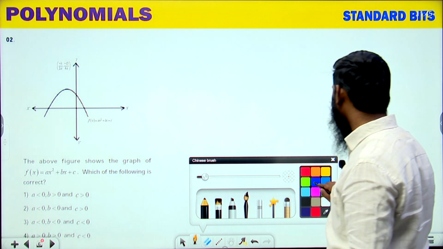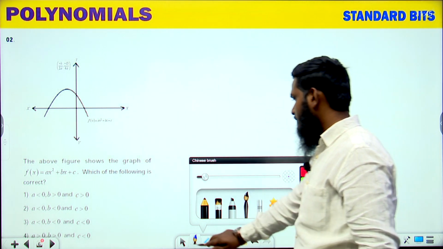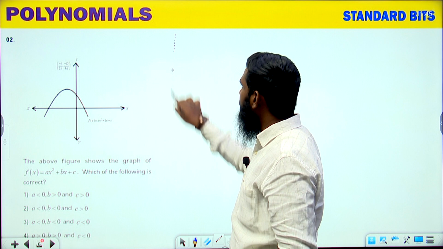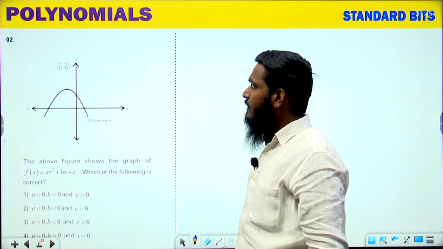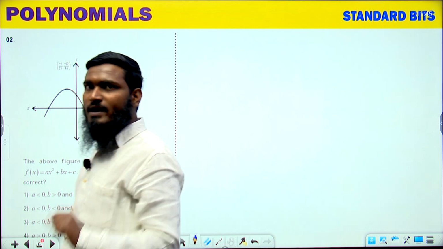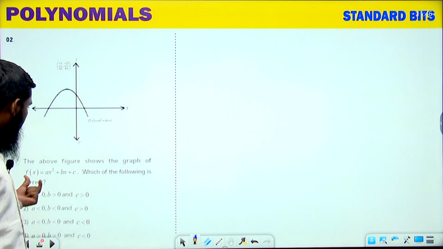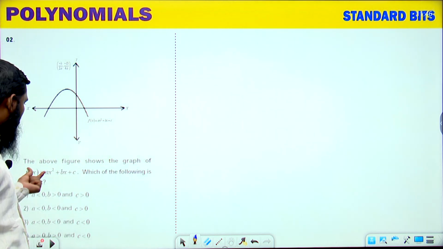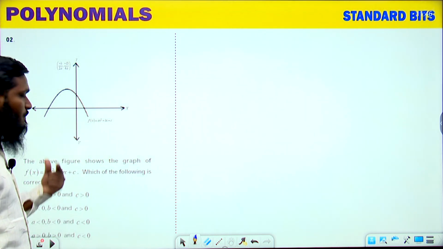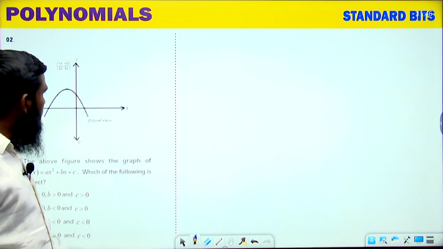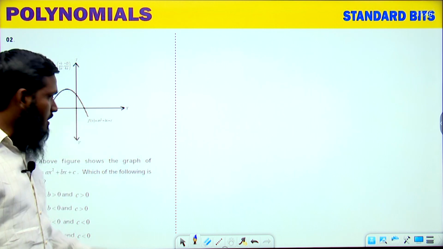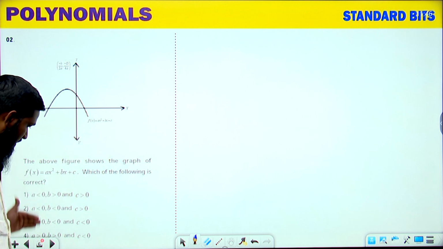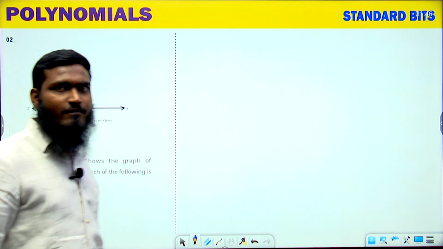Now let us see the next question. We have a graph. According to this graph, we have to find out: the above figure shows the graph of ax square plus bx plus c, a quadratic polynomial. Which of the following is correct? We have some options over here, and we have to check this part.